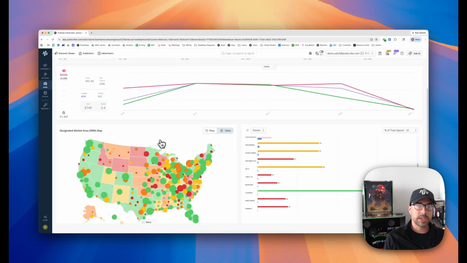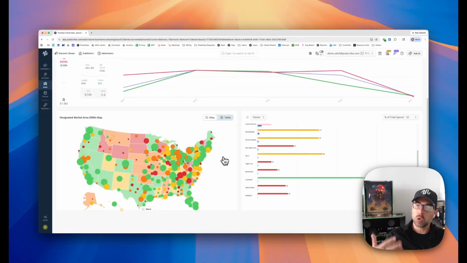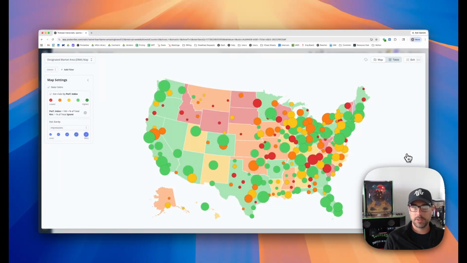The first view is to look at it at a DMA level. So if we're buying local spots and not network spots, that's one way that we can help influence better performance over time. So I'm going to go ahead and expand this graph here, and let's just call out what we're looking at.